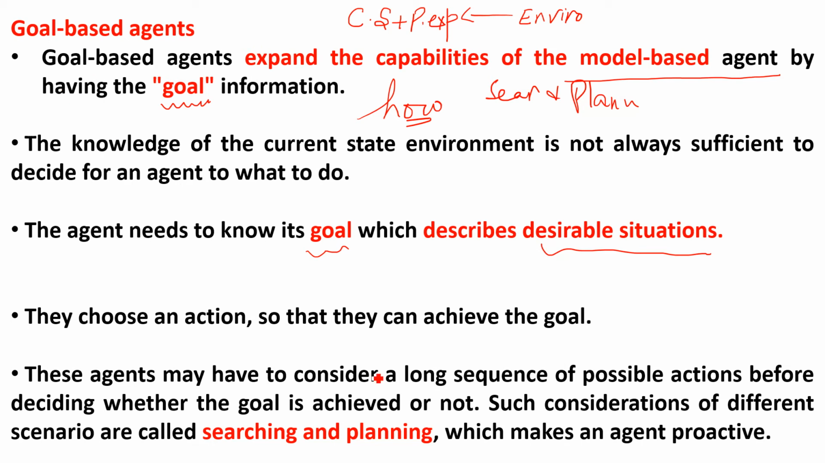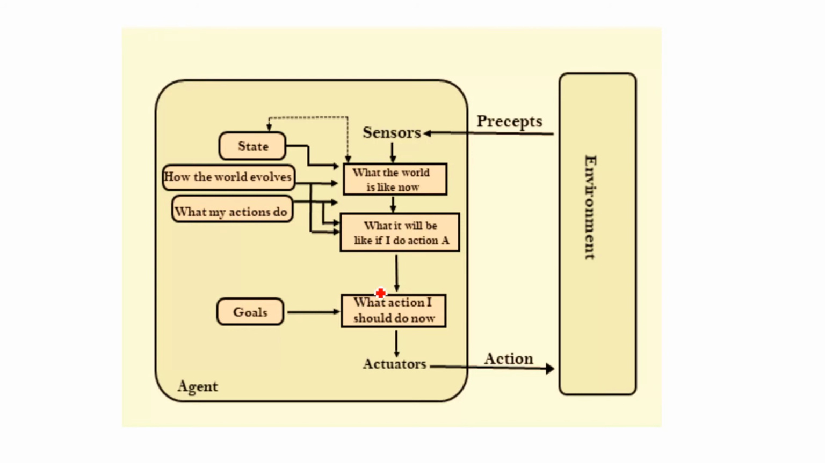So goal-based agents. Here I will first explain with the help of the diagram, then I will go back, then we will read it again. See here, this is our environment, and here is our sensor. With the help of the sensor we perceive what the world is like now, meaning what the current situation is. This is the current situation. This part, this part, this part, and these two are part of model-based, because I said this is the expansion of model-based.